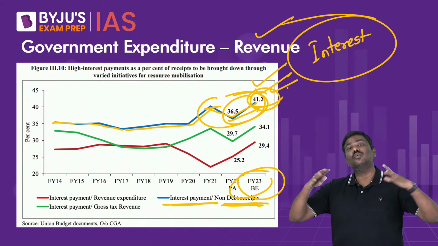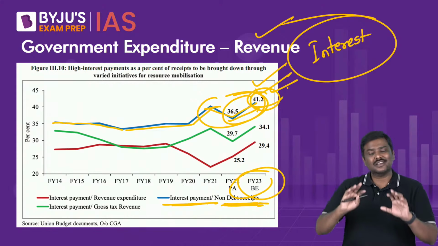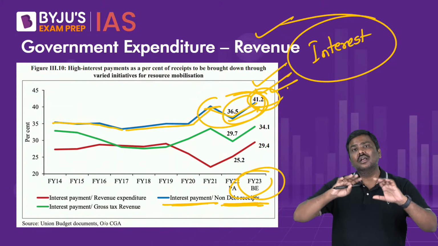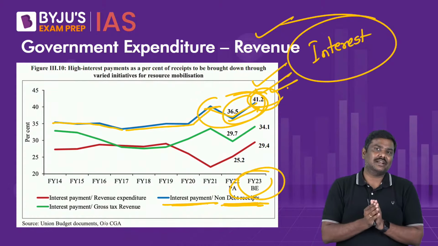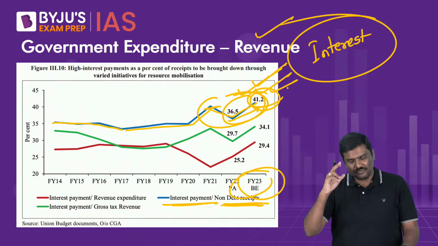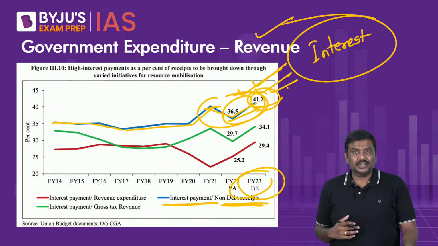And sir, what about the total out of revenue expenditure? Generally around 20 paisas or 20% of the total expenditure incurred by the government will be done in the form of interest payment itself. That's very, very high. We will have to reduce it.